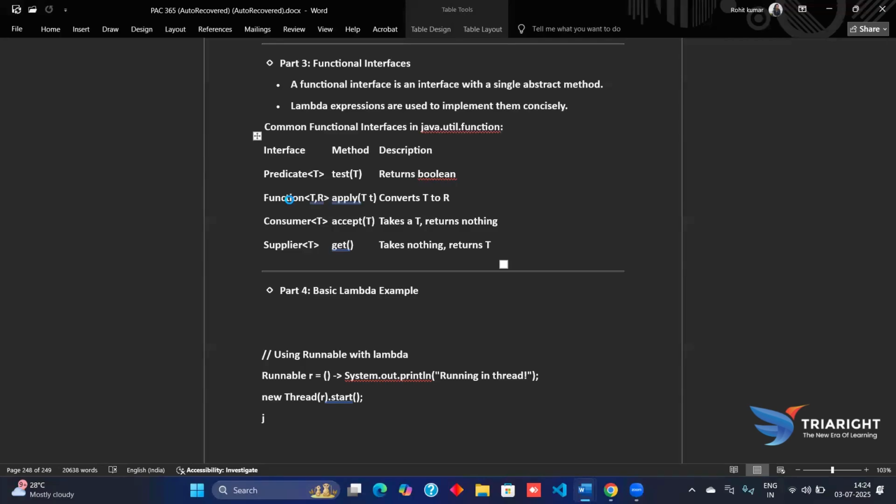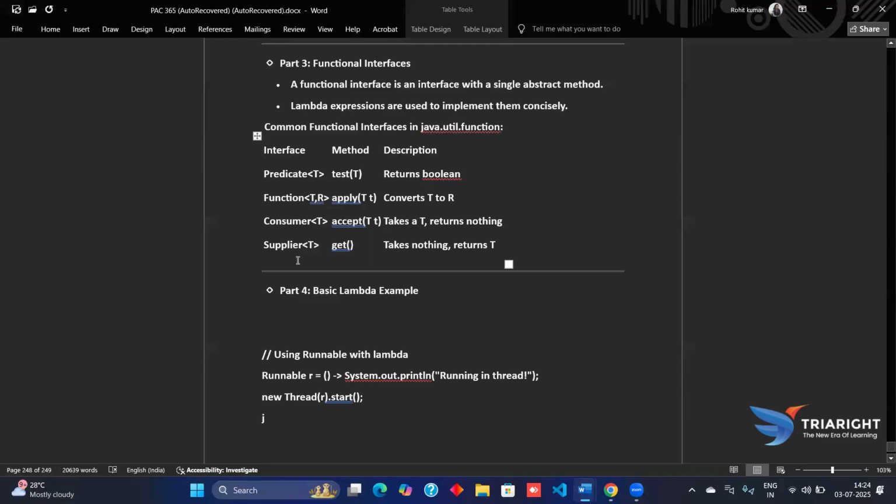Now coming further, we have the Consumer of T, whose method is void accept of T. It takes the value of T and returns nothing. There is no return type.